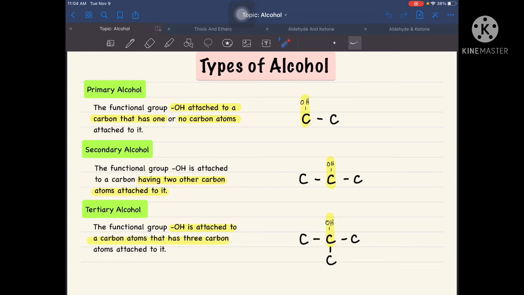So ibig sabihin, nasa kalagitnaan siya, kung saan yung carbon na naka-attach yung ating OH, merong dalawang nakakabit doon. Kagaya nitong example na ito. Pero kapag tatlo guys yung nakakonekta sa kanya, that is not considered as secondary alcohol. That is tertiary. So, remember, it should be a secondary alcohol.